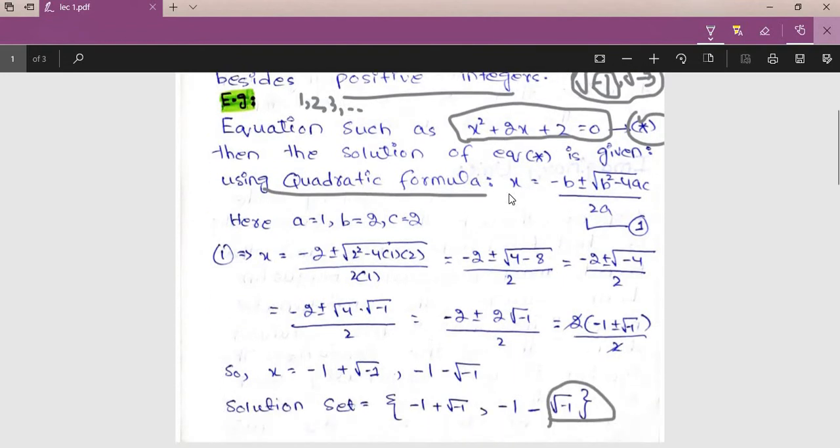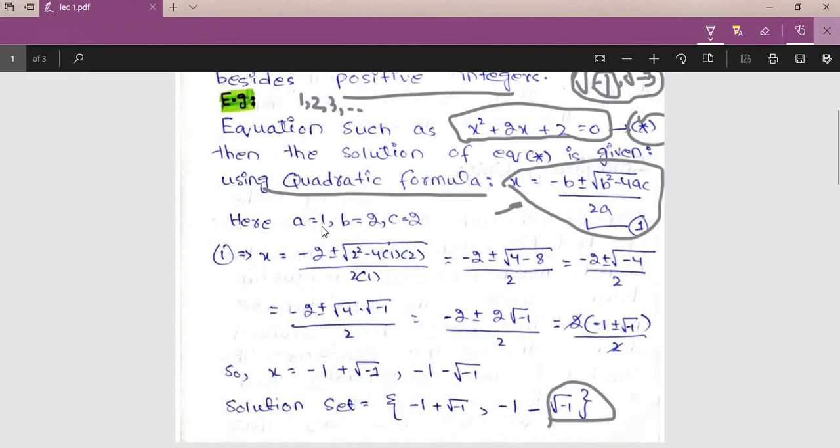Alright, so we have the quadratic formula, that is x is equal to minus b plus minus square root of b square minus 4ac, divided by 2a. We can derive this formula by the completing the square method as well. Inshallah, sometime I will derive this formula as well.